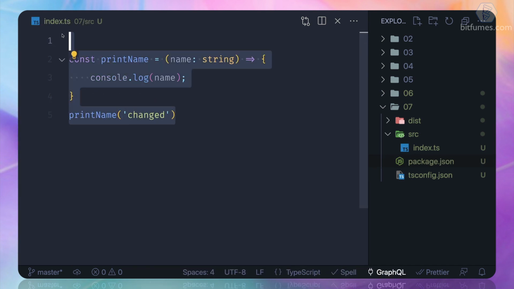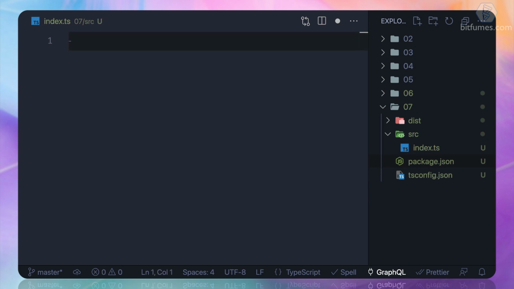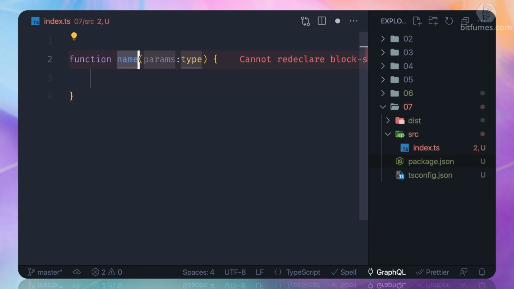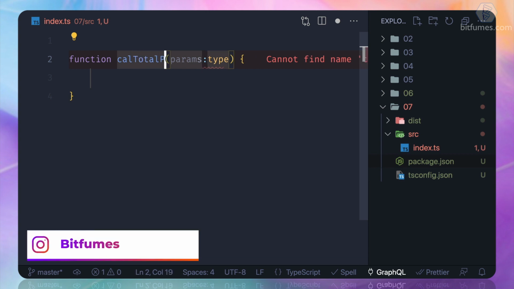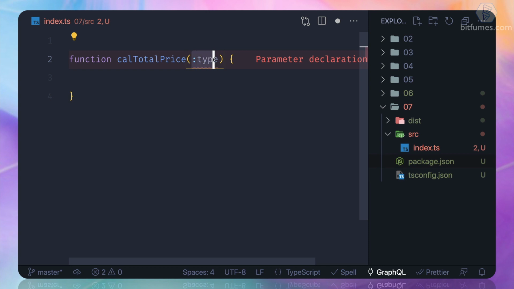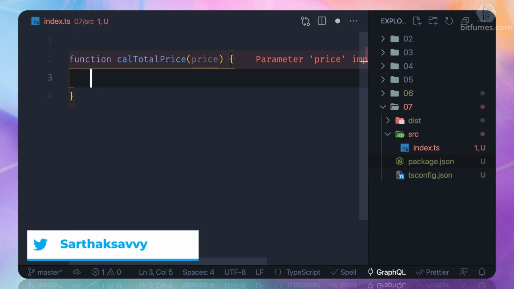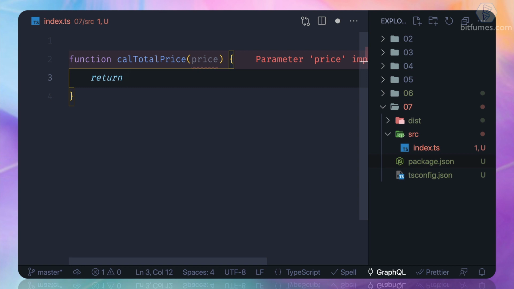So let's start. In this, I'm going to create a function, and it doesn't matter whether we create a normal or arrow function, but the function name is calculateTotalPrice. What that means is I want to accept some price, and since every price should be added with tax, let's say 18% tax, we should add it so that we get the total price.